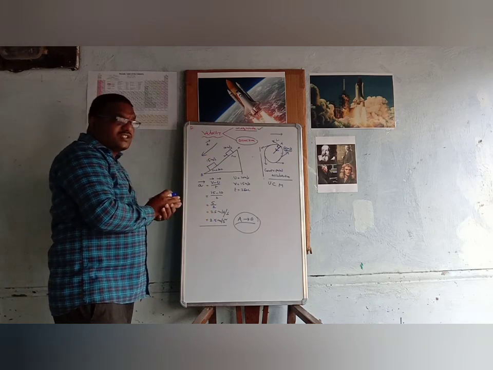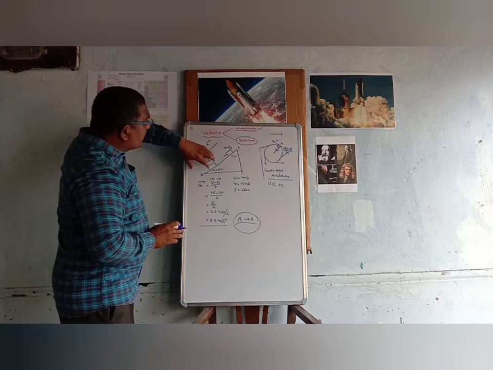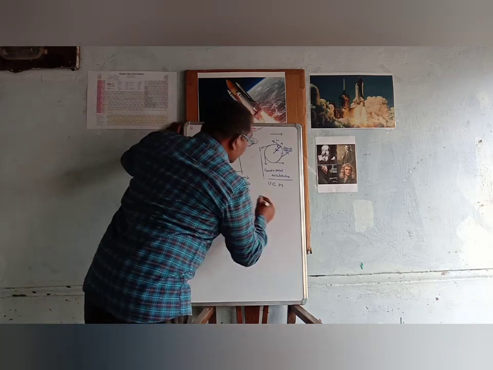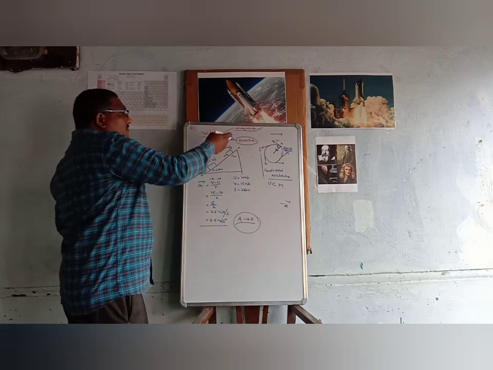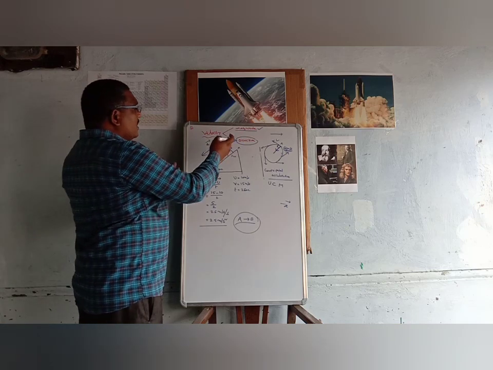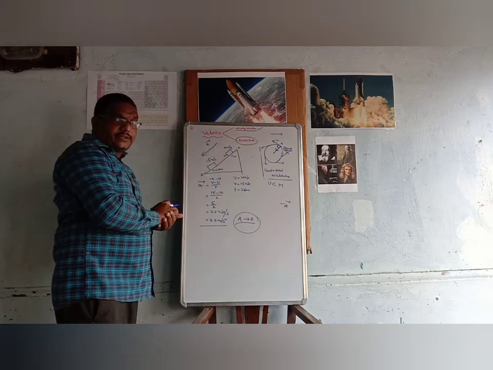Why is it called deceleration? Because the magnitude of the velocity is decreasing from 15 meter per second to 10 meter per second. But the direction of acceleration in this case is negative. We get negative acceleration because we have taken A to B as positive.